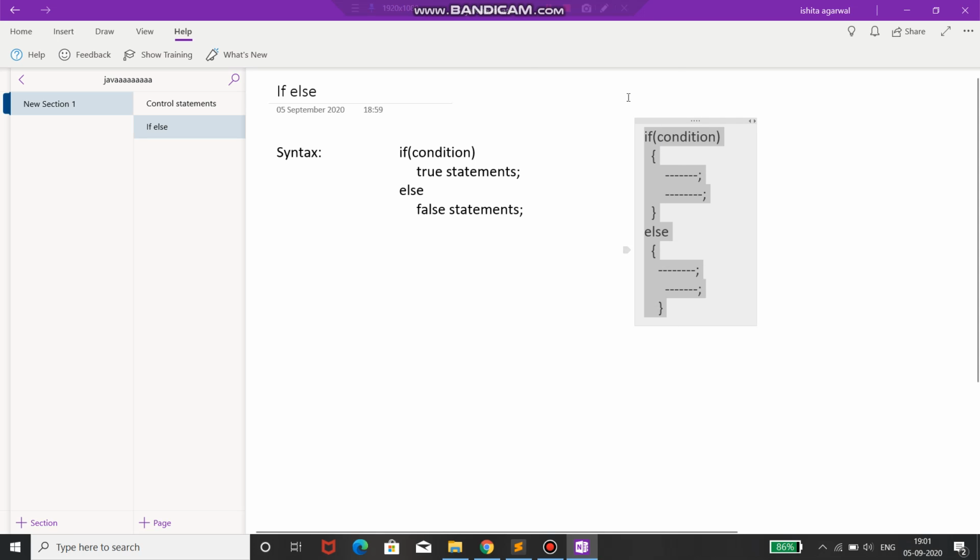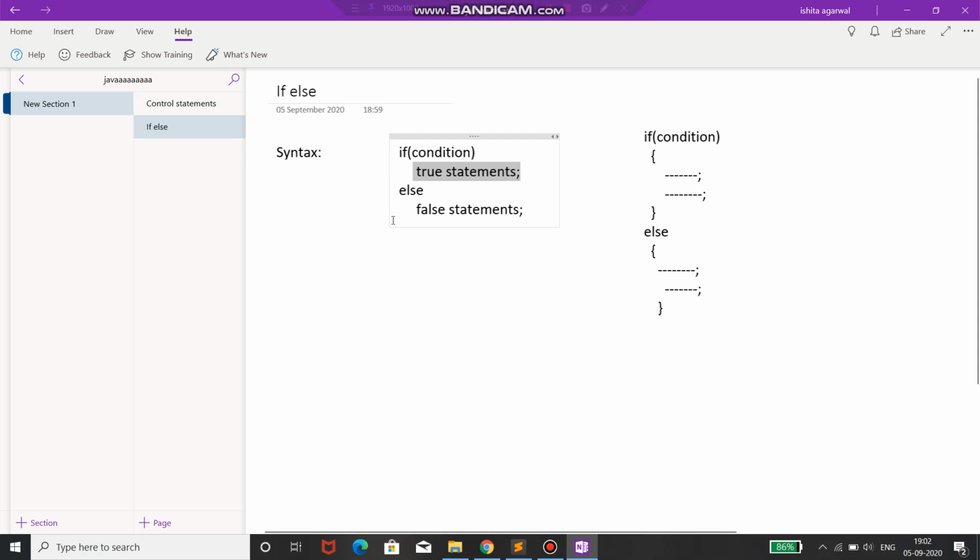By multiple if else I mean that we have multiple lines of code in if and else. But if you have a single statement in it, we can use this without curly brackets. Okay, so now we will take a quick example.